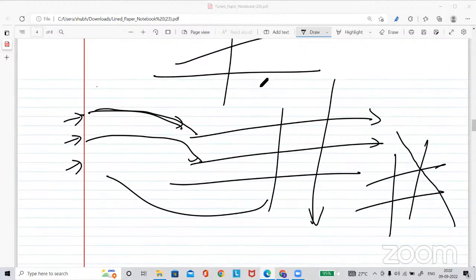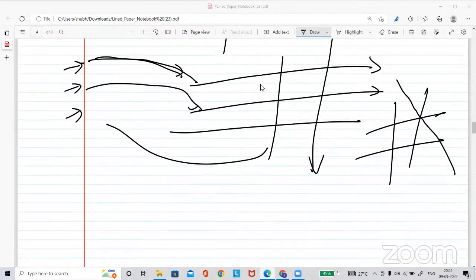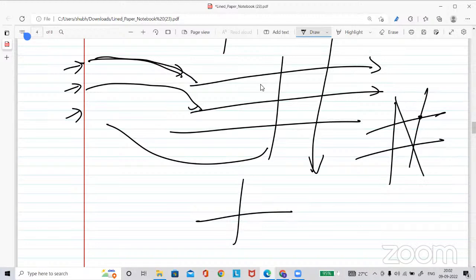So the thing is, if you have three lines, they only have a unique solution when all three lines intersect at the same point. Otherwise, if any one is missing from that place, then there is no solution. And for infinitely many solutions, all three lines will lie on each other, all three lines will overlap. Okay, okay, sir.